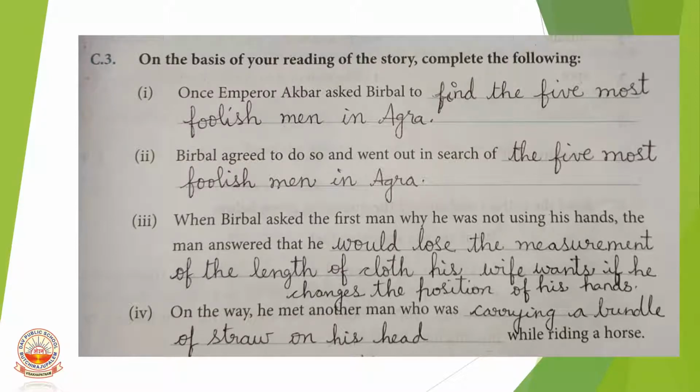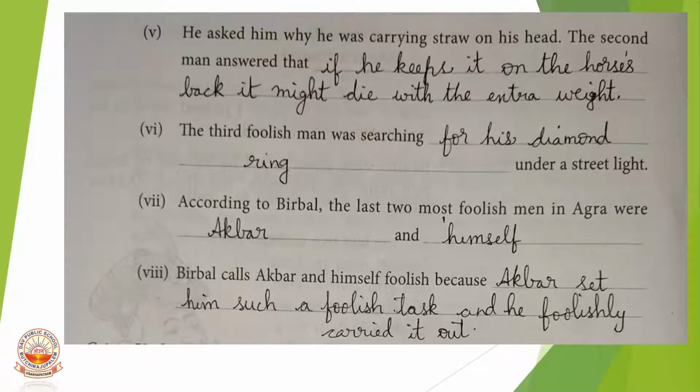Third one, when Birbal asked the first man why he was not using his hands, the man answered that he would lose the measurement of the length of cloth his wife wants if he changes the position of his hands. On the way, he met another man who was carrying a bundle of straw on his head while riding a horse.